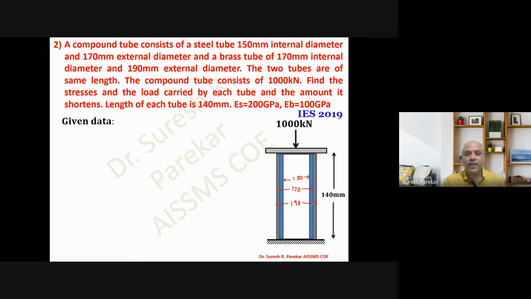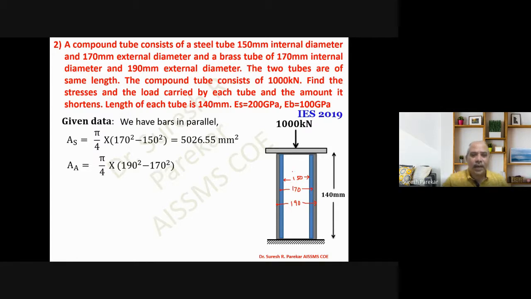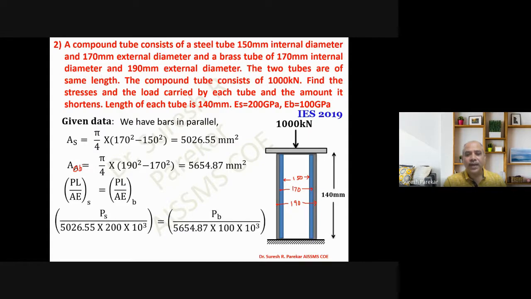If we go step by step, again the bars are in parallel. The area of steel is pi by 4 into 170 square minus 150 square, which is 5026.55 mm square. The area for brass is 5654.87 mm square. Then PL upon AE of steel equals that of brass, and from this we get the relation between steel and brass as PS equal to 1.78 PB.